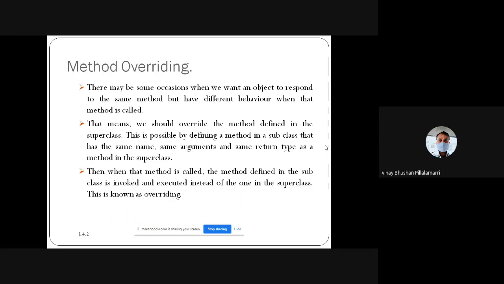Another possibility is when you change the data type, with the method of the same name being called from the subclass to the superclass.